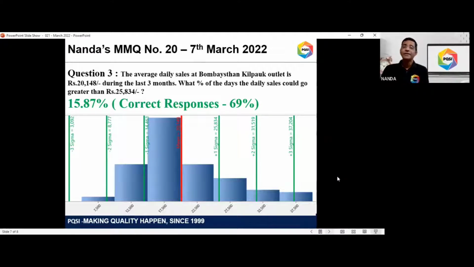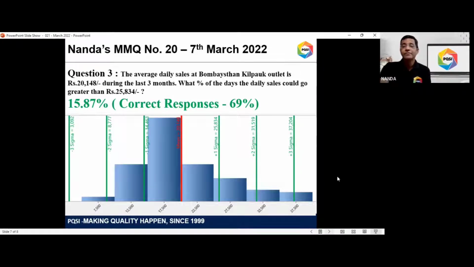And that's when probably they're given some incentives and things like that. So the correct response rate is 69%. 69% of the respondents got this question correctly, right? And now this has been a wonderful quiz. Actually, we had a greater number of responses and also more people giving correct answers for all the 3 questions. But as always, the fastest fingers first.